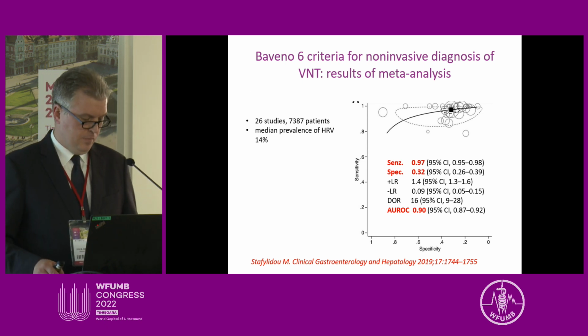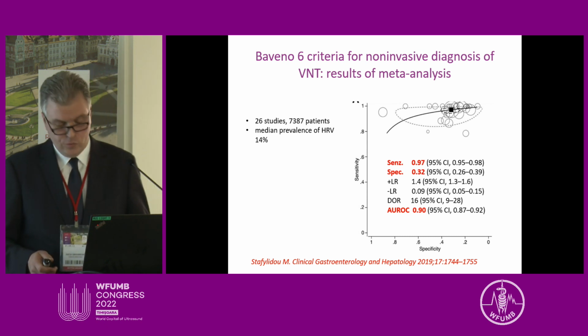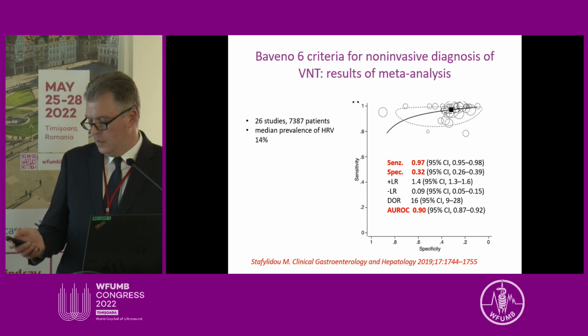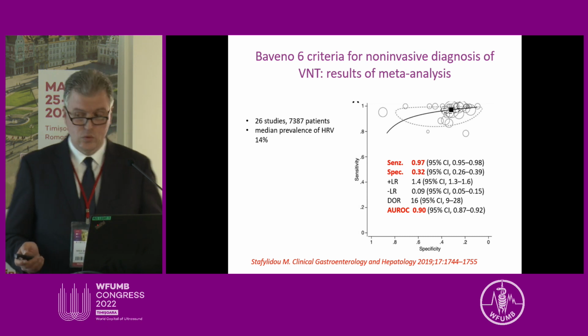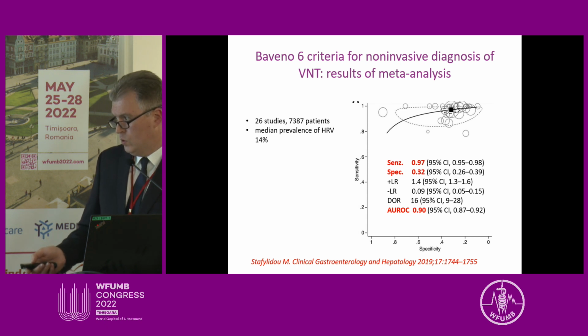Again, many studies have been published from that time evaluating these criteria, which finally resulted in a meta-analysis published in 2019 that included more than 7,000 patients evaluating these Baveno 6 criteria. The authors demonstrated a very good performance of the Baveno 6 criteria with an area under the curve of 0.9 and very good sensitivity for ruling out varices needing treatment.